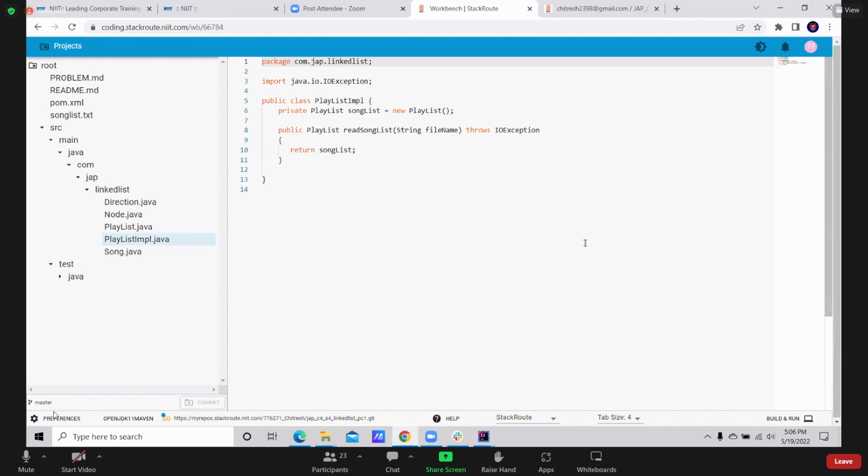Okay, I see. In the playlist implementation, we have a method called read song list. And here they are passing the file name. Is it possible to read all the file data and store it in an object? What is that object? Song object.